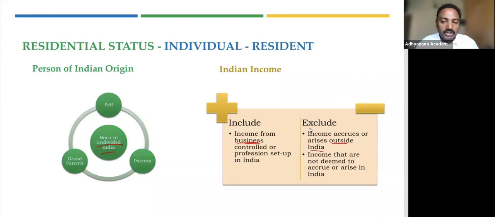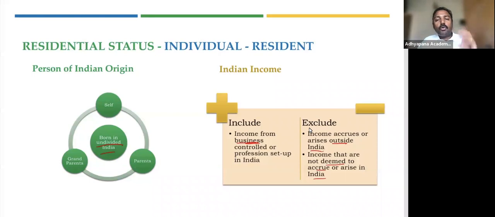And it also does not include accrual or arisal outside India. When you say accrual or arisal, it also includes deemed to accrue or arise. So Section 9 discusses when will an income be deemed to accrue or arise in India. So based on that, what is considered should only be the business income, and it should exclude what is accruing outside India and is not deemed to accrue or arise in India.